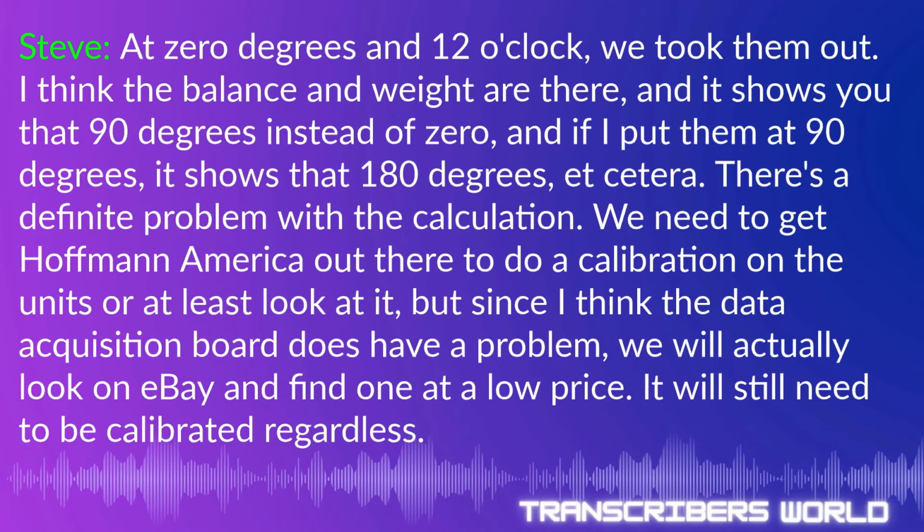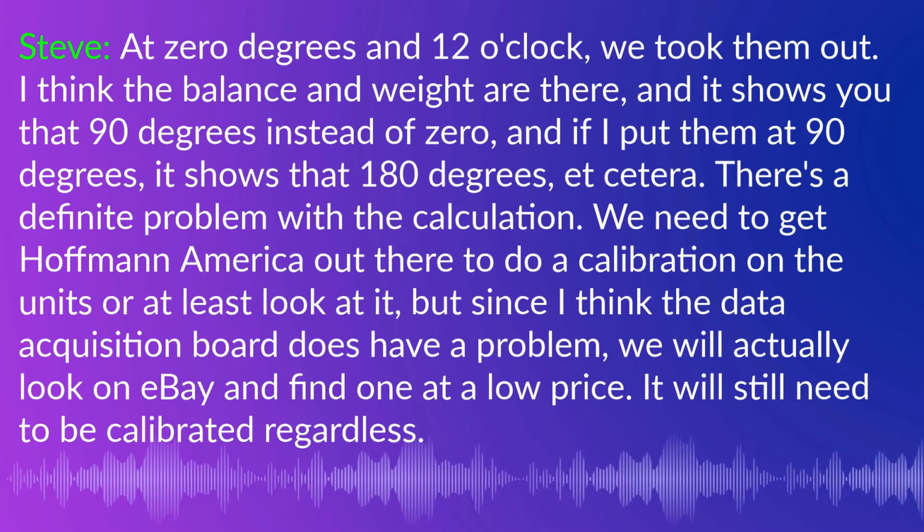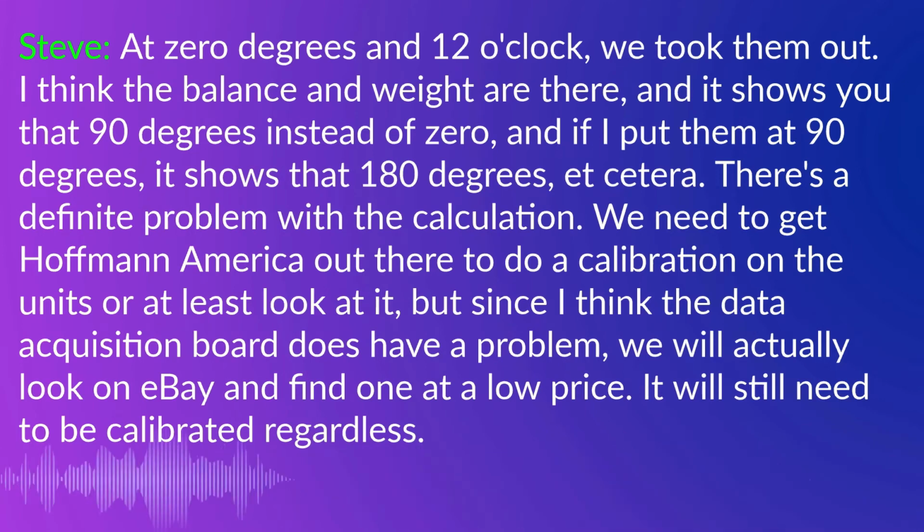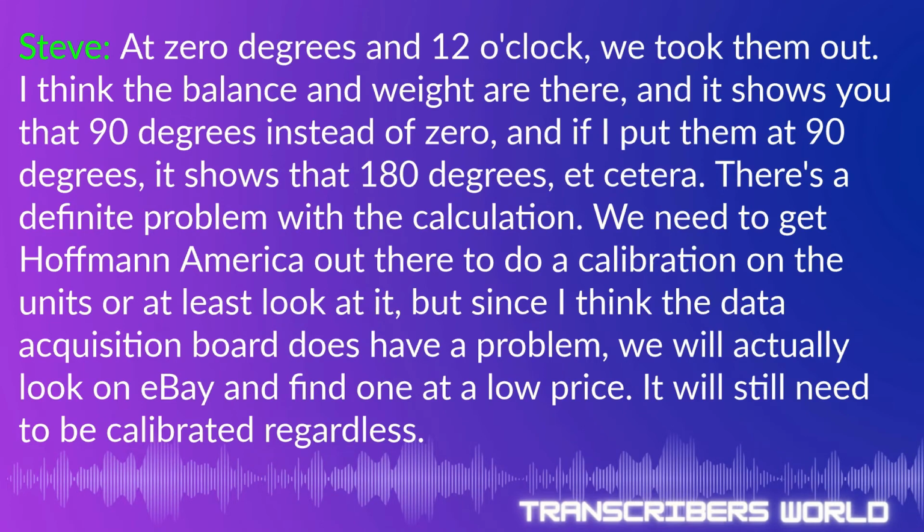And if I put the weight at 90 degrees, it shows it at 180 degrees, etc. So there's a definite problem with the calibration on that. So we need to get Hoffman America out there to do a calibration on the units.